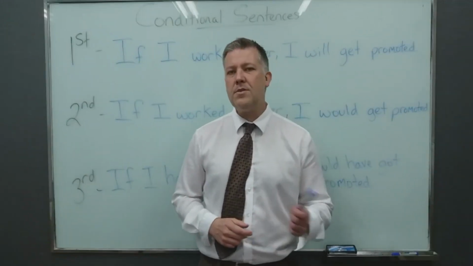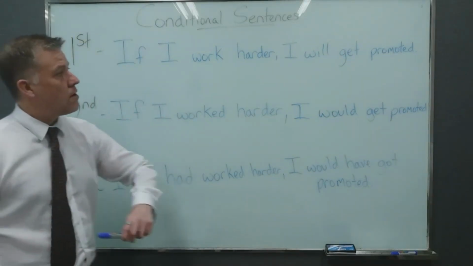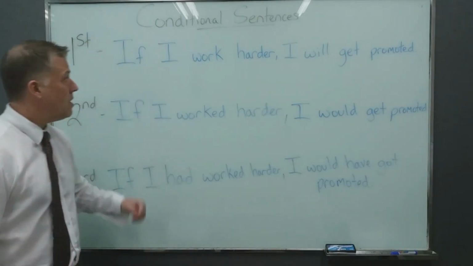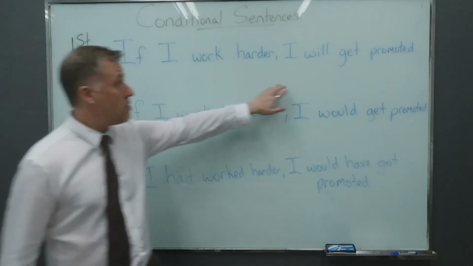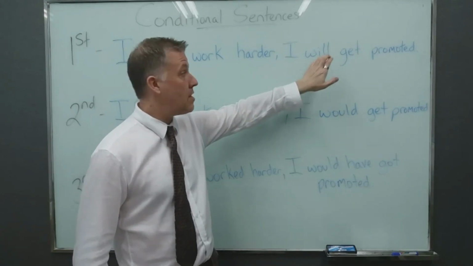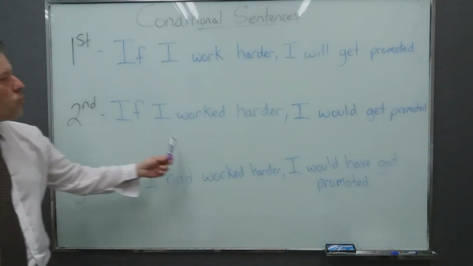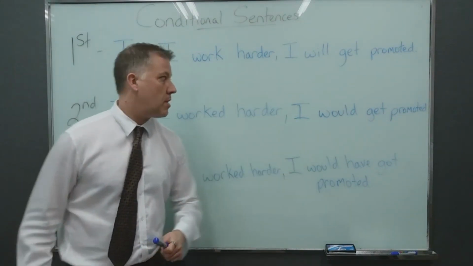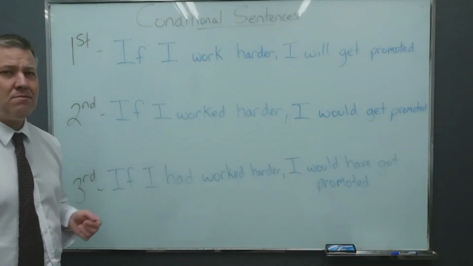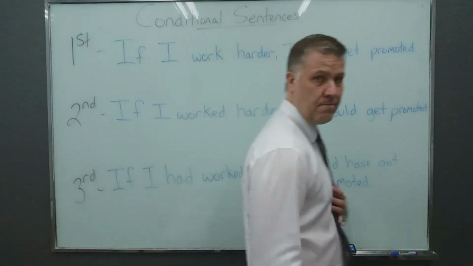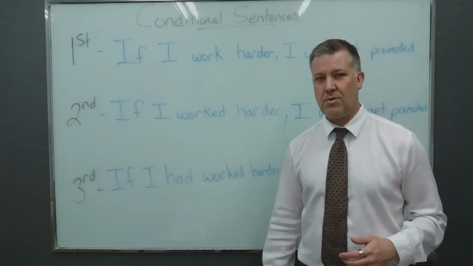Now to recap, let's take a look at these sentences. Here we have a first conditional sentence. If I work harder, I will get promoted. Okay? Again, I think this is likely and possible that I will work harder. And if I do, then I am pretty sure, almost certain, that this will happen. Second conditional. If I worked harder, I would get promoted. Here we have past tense verbs, okay? And I'm saying this because, well, I'm not going to work harder. It's very unlikely. If I did, this would happen, but this is probably not going to happen.